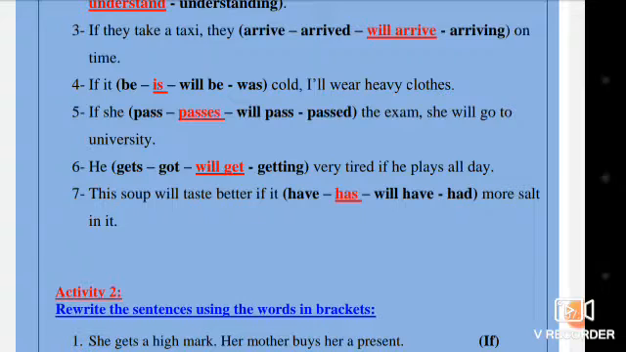We have if here in the middle. I said before, after if, present simple, and the other part, will plus infinitive. He will get very tired if he plays all day. Number 7, this soup will taste better if it has more salt in it.